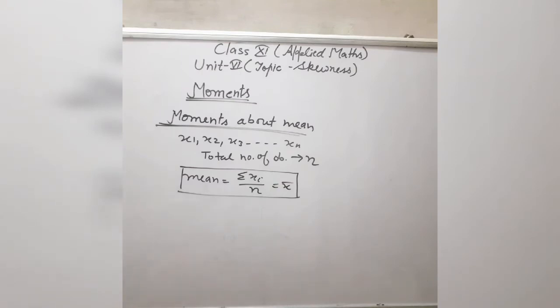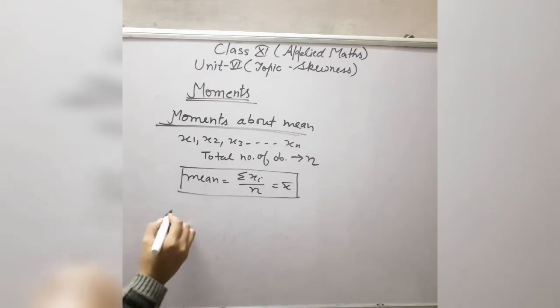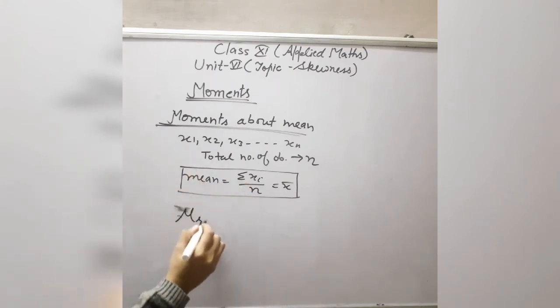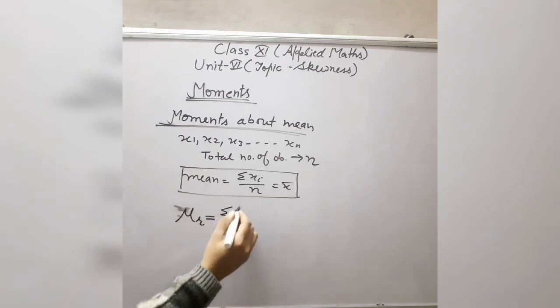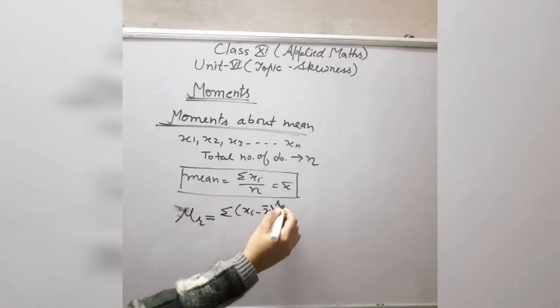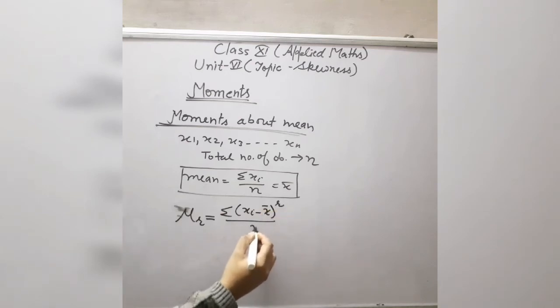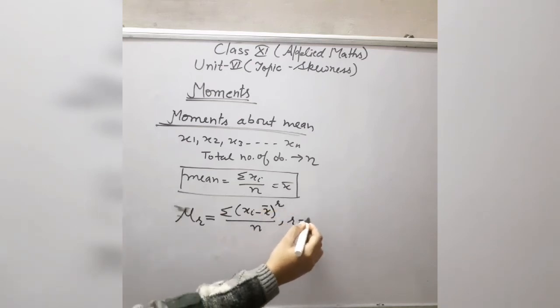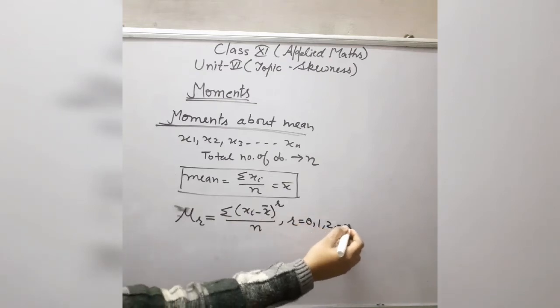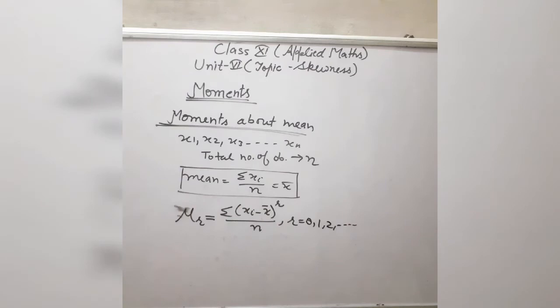Now we will find the moments. The formula for moments is denoted by mu r. This is equal to the summation of (xi minus x bar) whole raised to power r, divided by n. Here the value of r starts from 0, 1, 2 up to infinity. Any value of r you can take here.